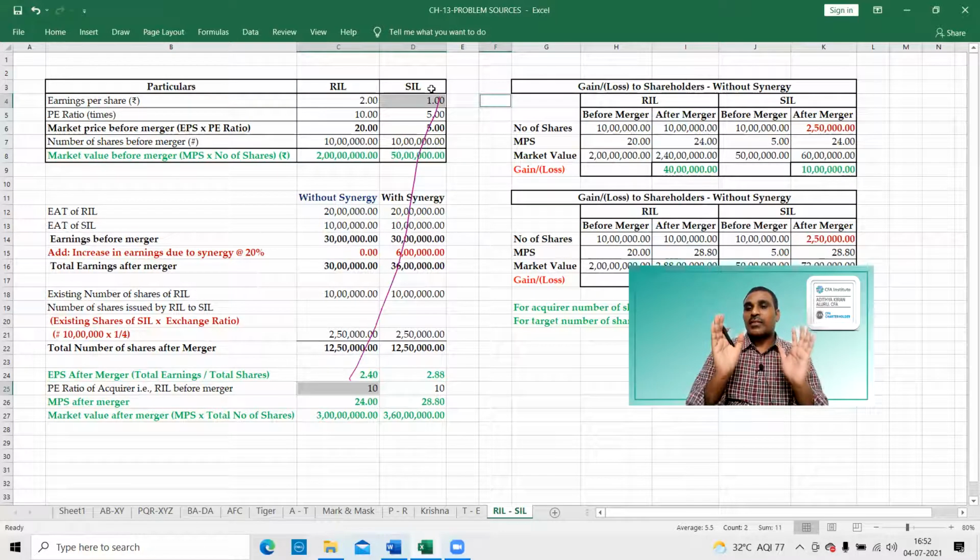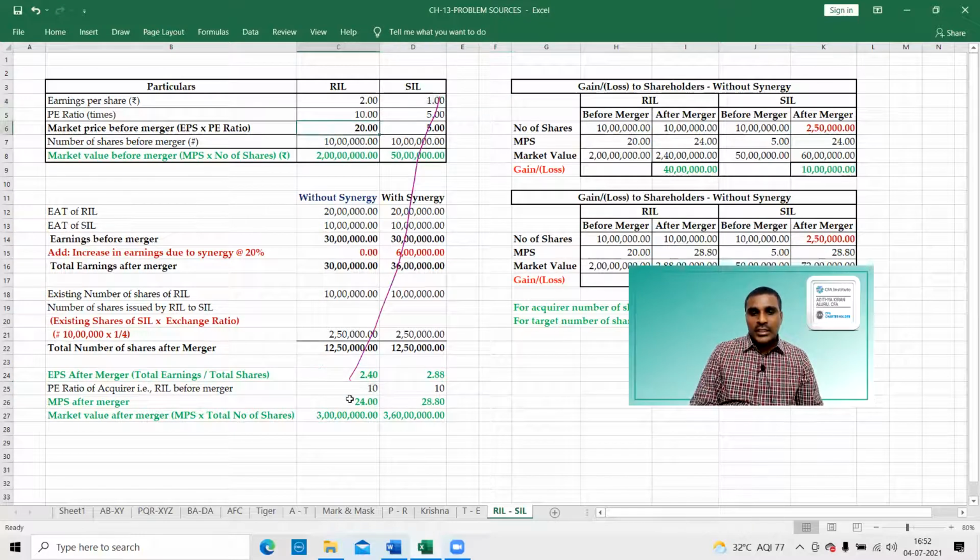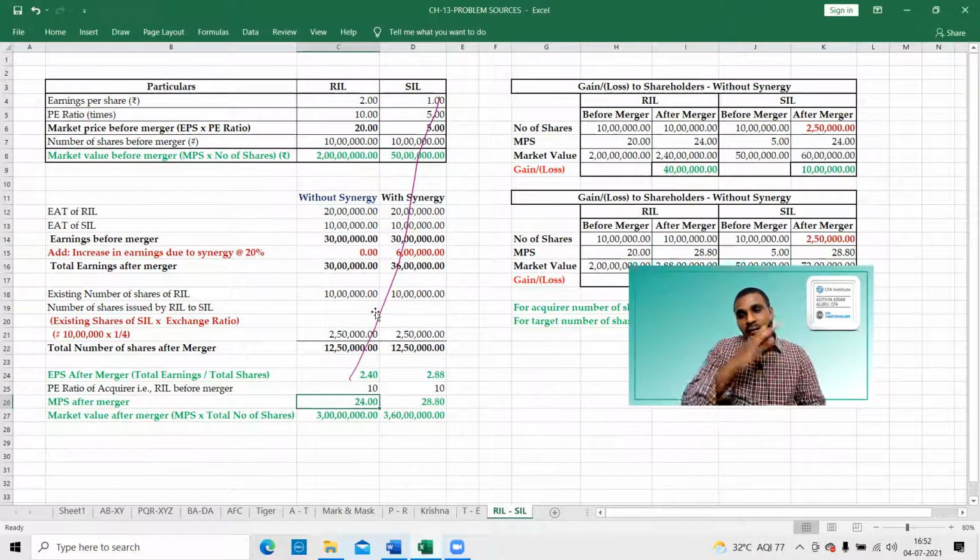Immediately after merger, share price will increase. At present, share price is 20. Immediately after announcing the merger, the share price will be 24 or 28. Assume 24 without synergy, an immediate 20% hike. That is the point. So management is very benefited. They will sell the shares immediately. After 1 or 2 months of merger announcement, the market will cool down. Again, the price will fall.